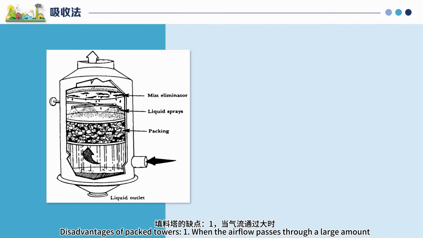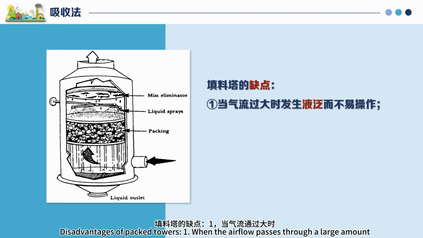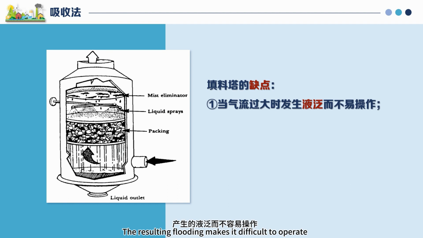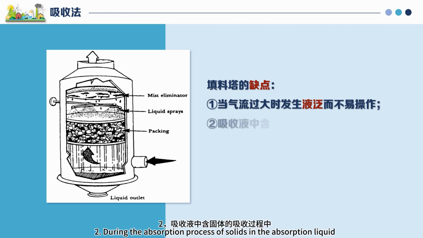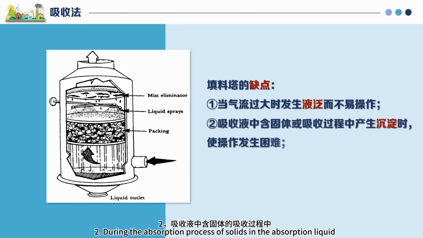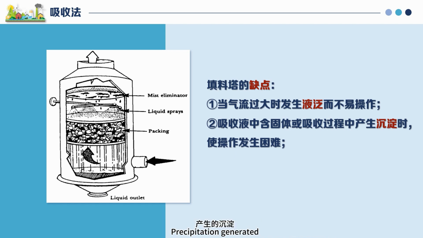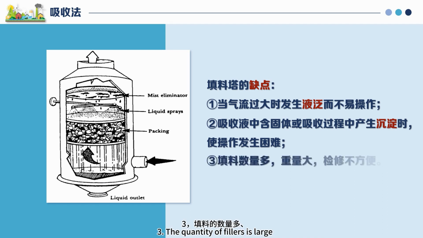Disadvantages of packed towers: first, when a large amount of airflow passes through, the resulting flooding makes it difficult to operate. Second, when solids are present in the absorption liquid, precipitation is generated, making the operation difficult. Third, the quantity of packing is large, heavy in weight, and inconvenient to maintain.